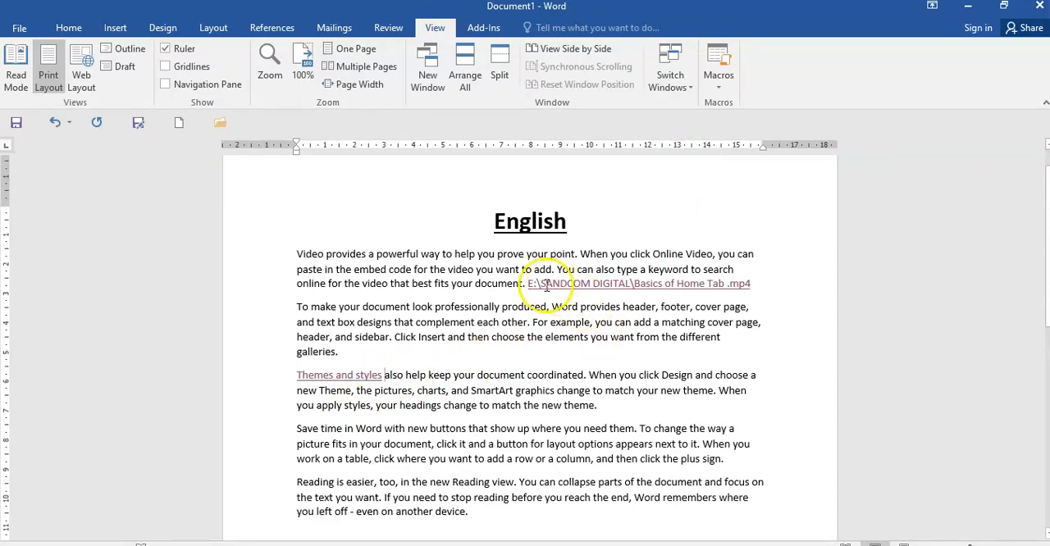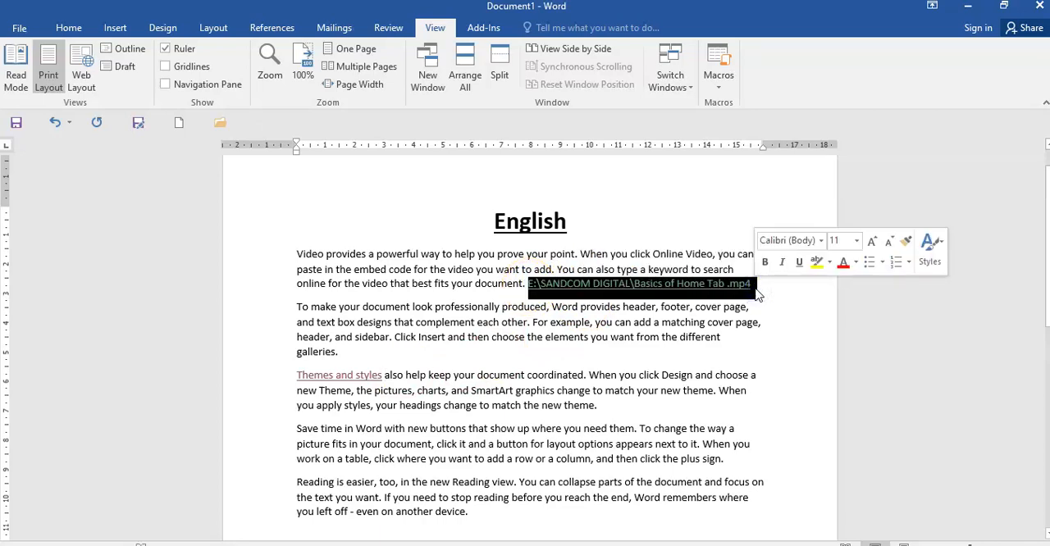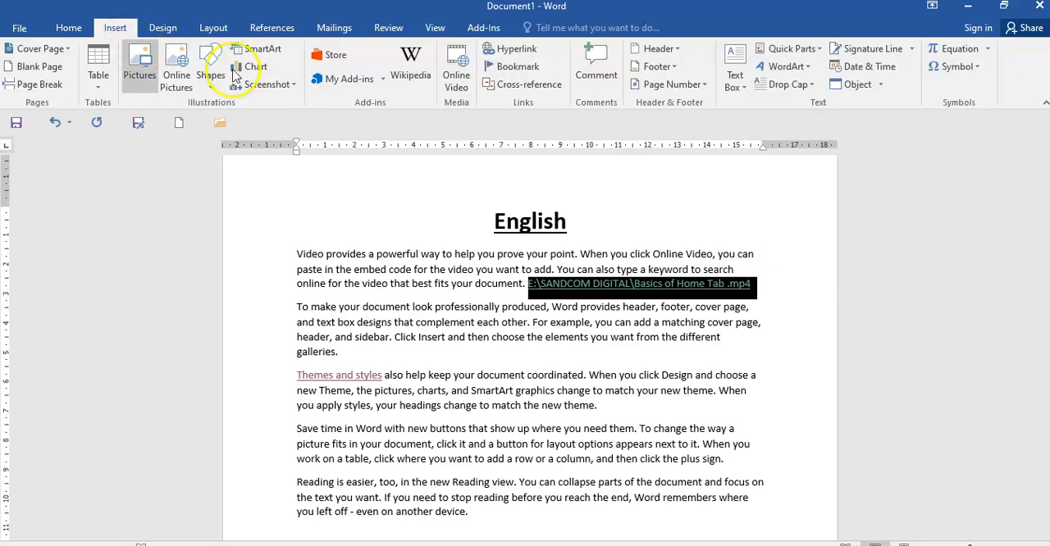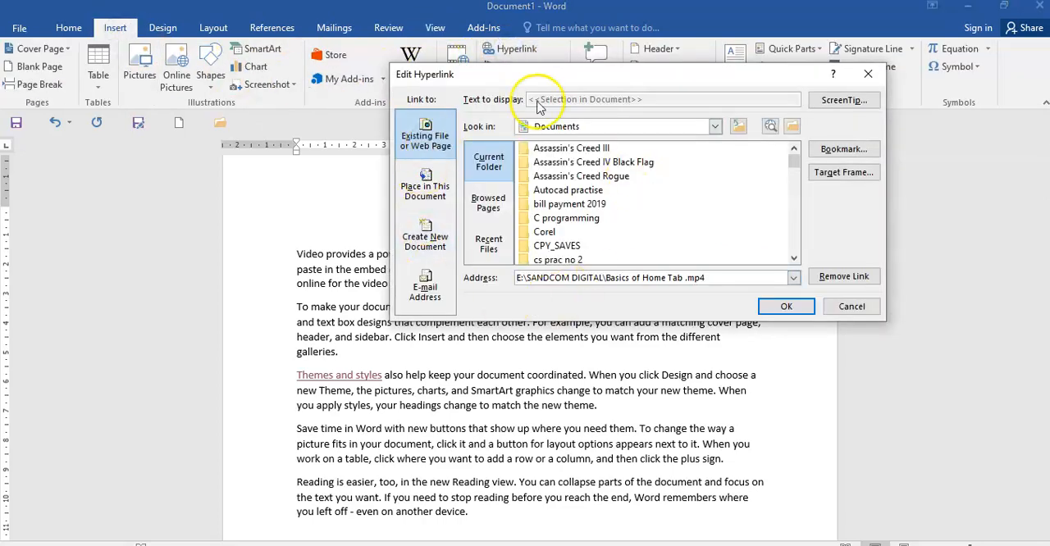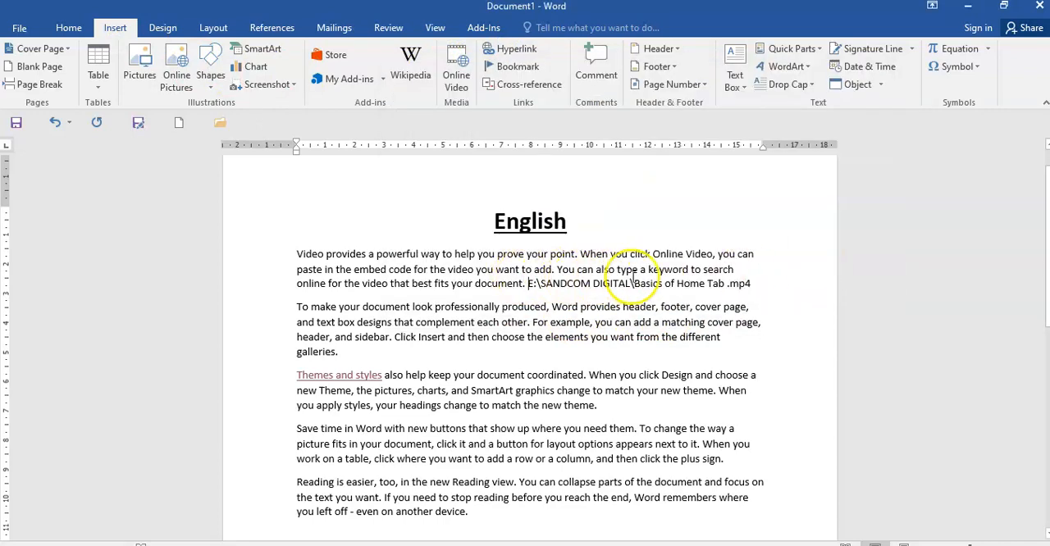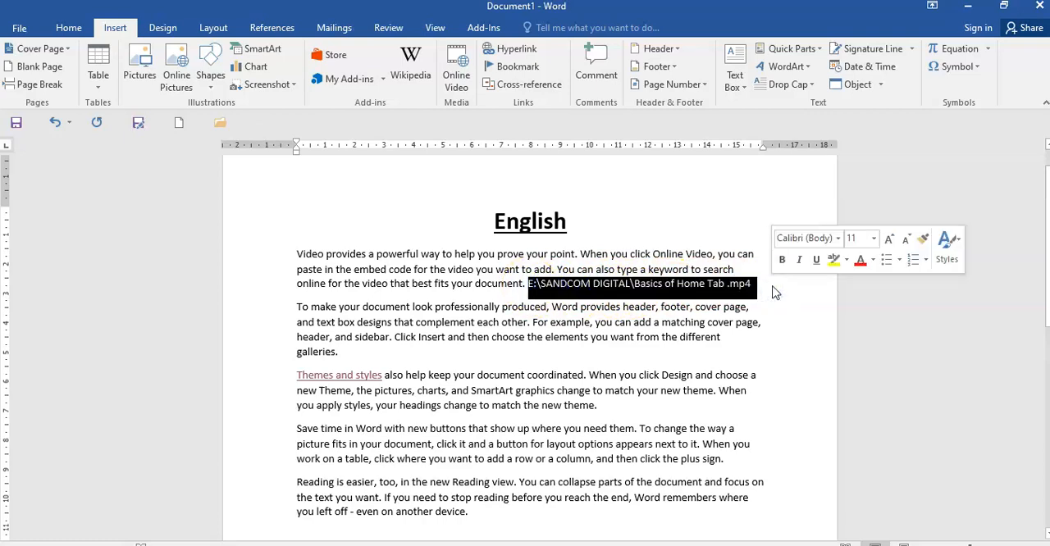Now children, supposing I want to remove this link, one way is I can select this and delete directly. Or if you want to keep the notation of the path where the file is stored, you can remove just the link. So I click again on Insert, click on Hyperlink, and I get this dialog box, and I say Remove Link. Now there is no link, children. You see there is no Control click, only the contents are there, and if you want to delete the contents, you can even select this and delete the contents.